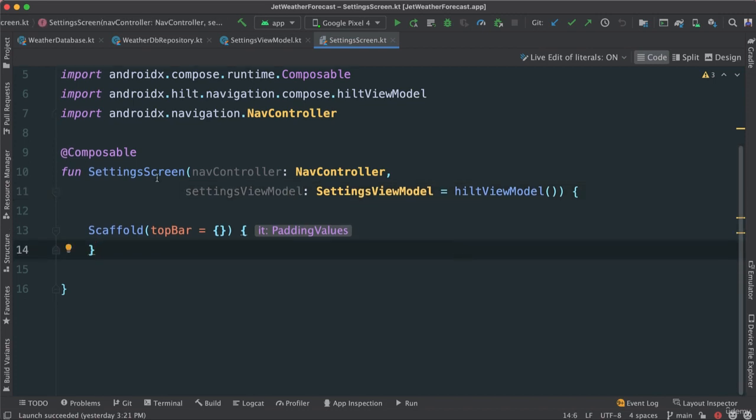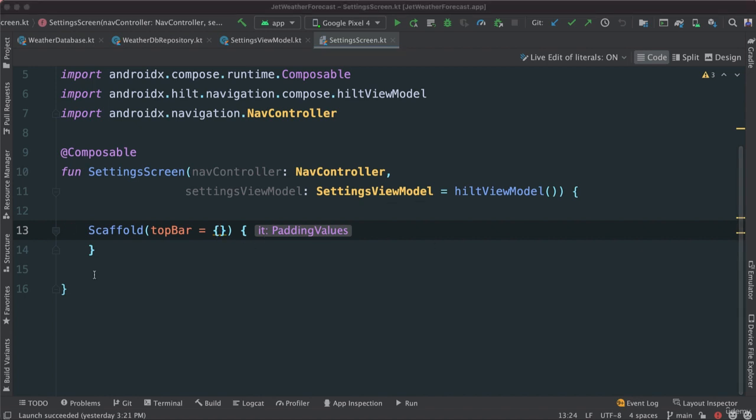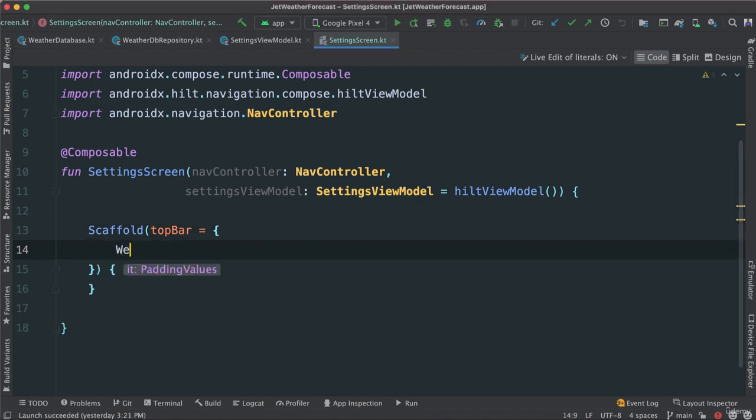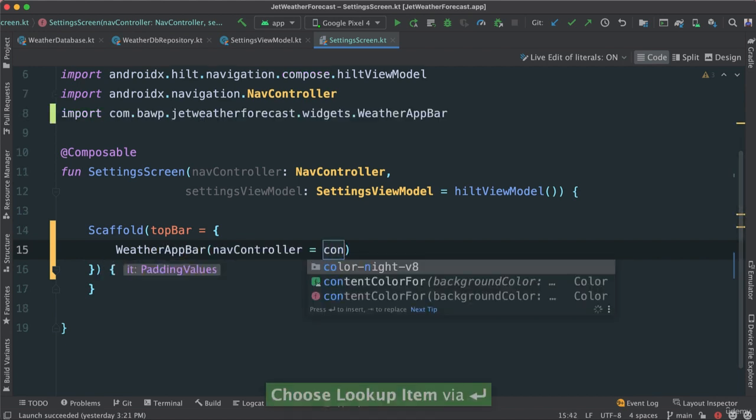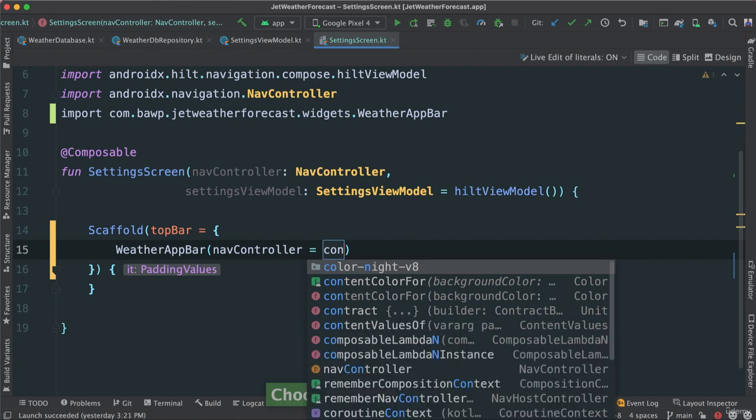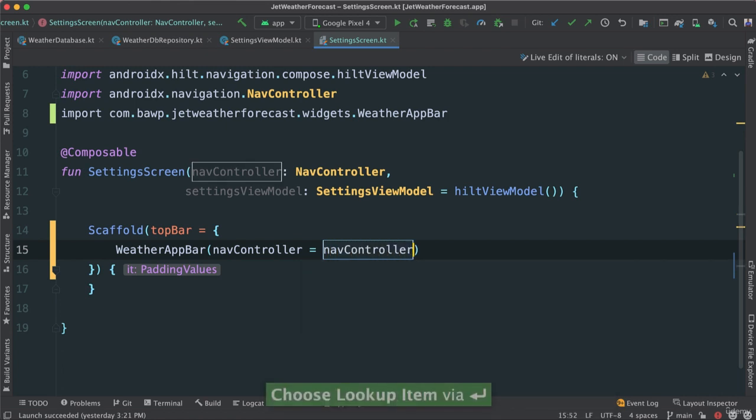All right, so let's continue. Settings view, settings screen here. So we have a top bar, and for the top bar, we're going to use our weather app bar. There it is, it has our controller, nav controller that is, and